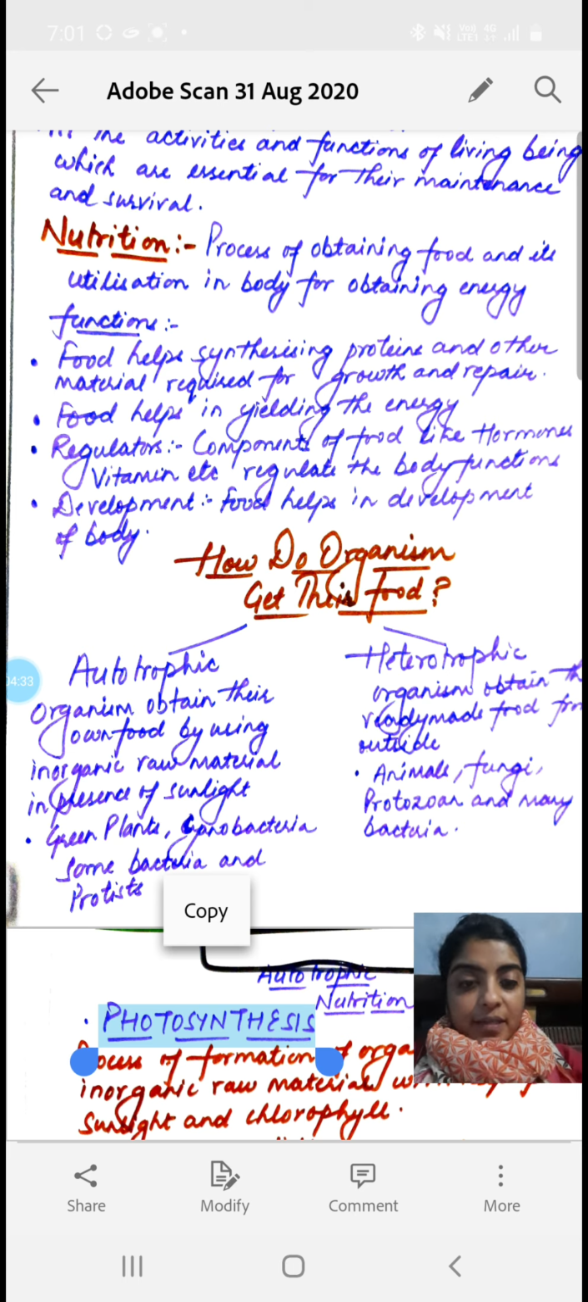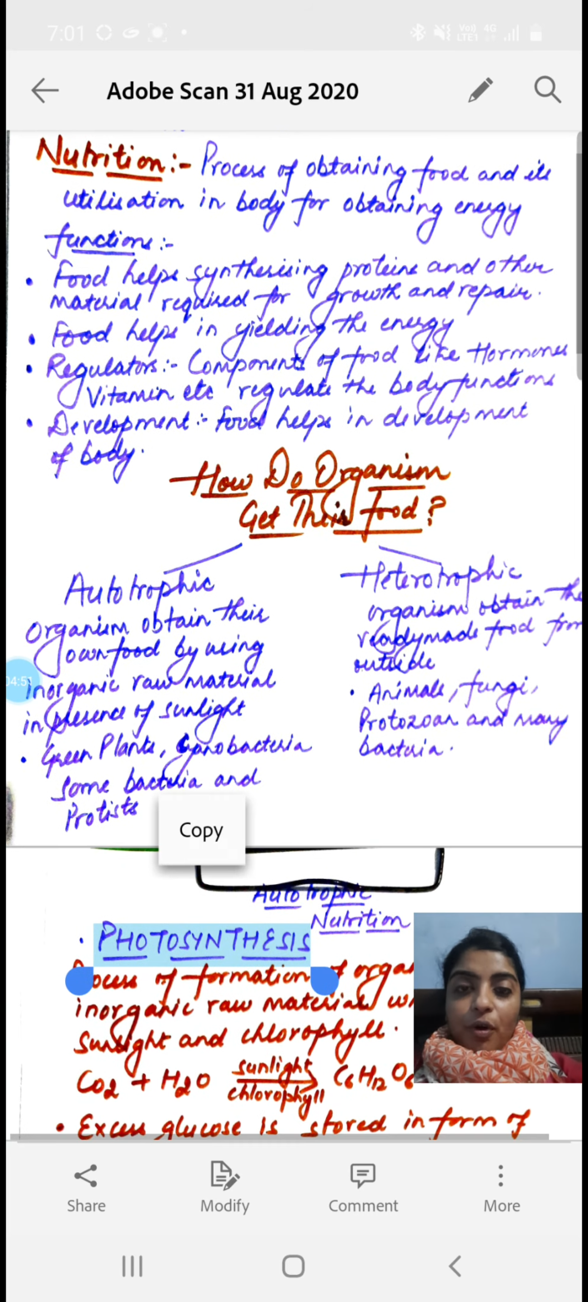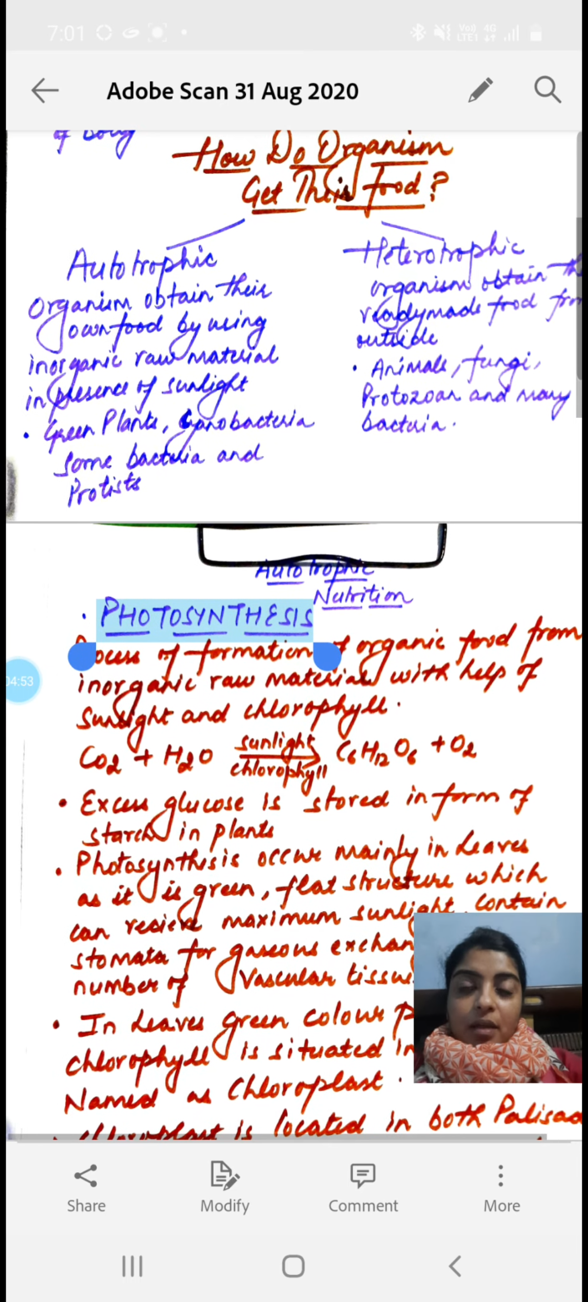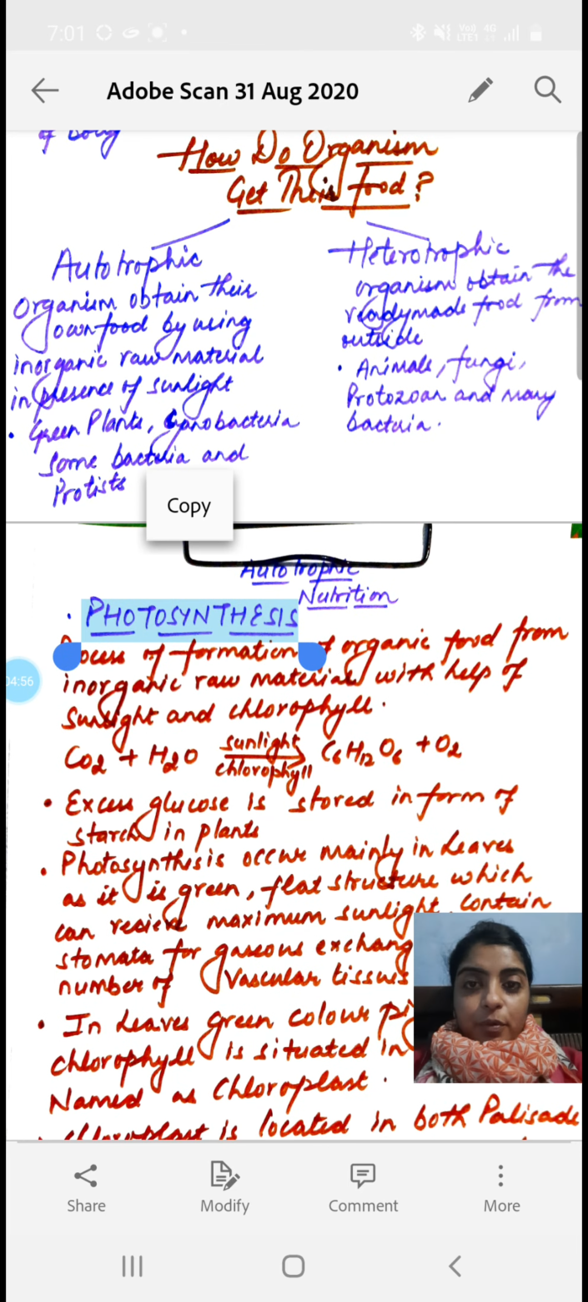Now the question arises: how do organisms get nutrition, or how do organisms get food? Basically there are only two modes of nutrition. One is autotrophic and the next one is heterotrophic. So let's summarize the autotrophic nutrition. Here in autotrophic nutrition, the organisms obtain their own food. They prepare their own food by using inorganic raw materials in the presence of sunlight and chlorophyll.